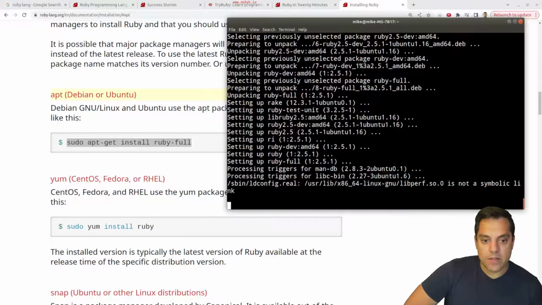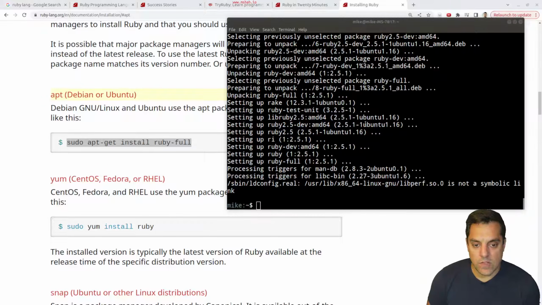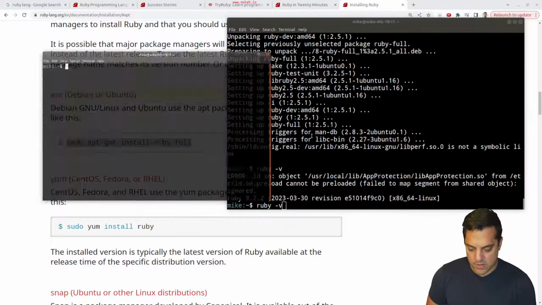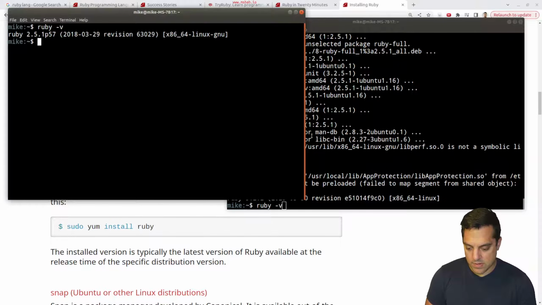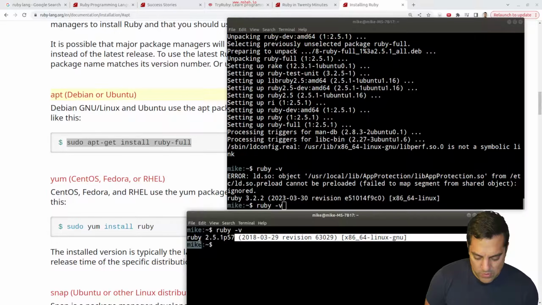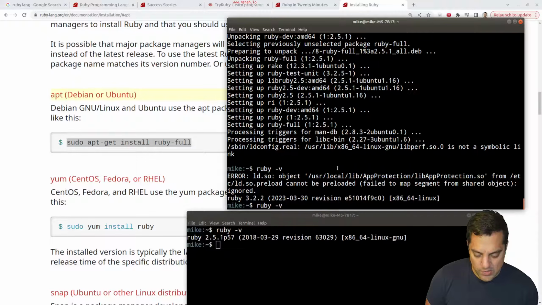On Ruby. Okay, looks like it is running. So let's see what we got here. ruby -v, not giving us the version here. What if I do this here? Okay, it looks like we have a version here. Looks like it's a little bit older though, 2.5.1. Wonder what's going on there.